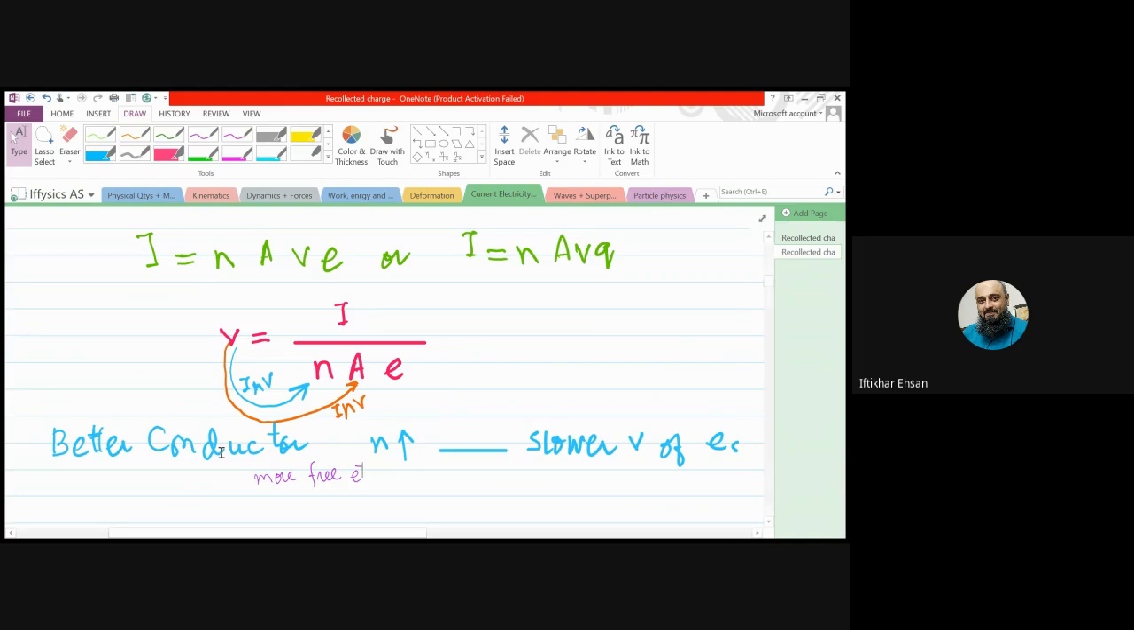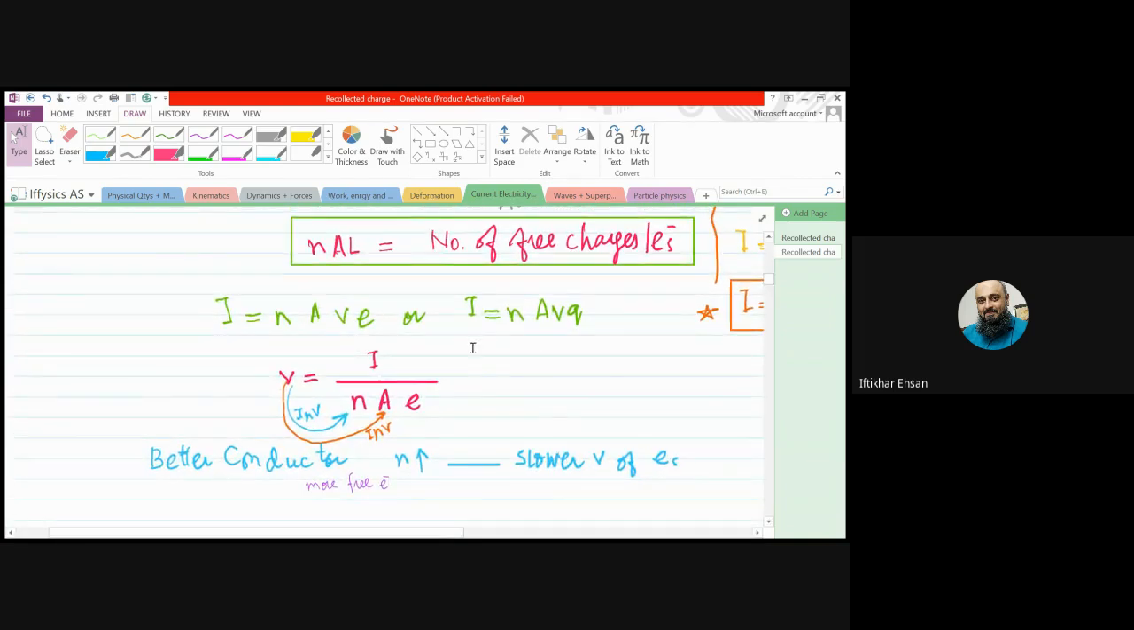But in junior classes, or before this class, we used to think the better conductor will have a faster speed of current, letting the current go more easily, more quickly. But reality is different. The better the conductor, the larger the value of n, the slower is the speed of electron. But what we observe is that the current flows very fast.